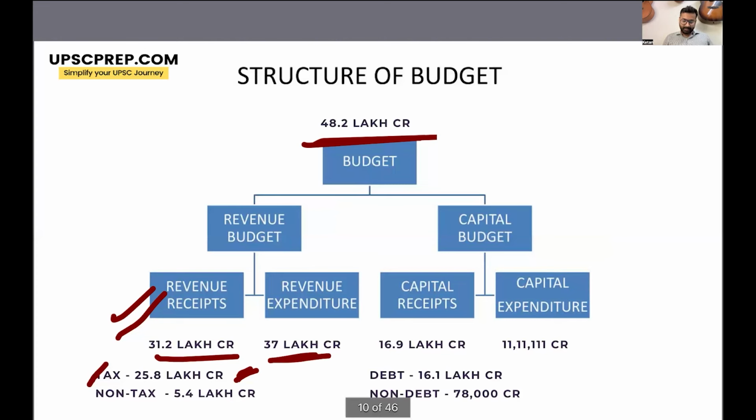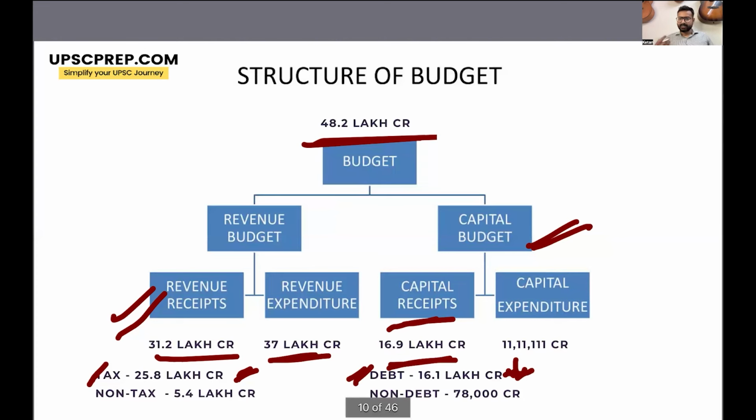If we look at the capital budget, the capital receipts is 16.9 lakh crore. Now, the big part of this capital receipts is the borrowing of the government, right? Which is the debt capital receipts. This is the money that the government has to pay back. So that is around 16.1 lakh crore. Now, this is the amount that the government would like to decrease.